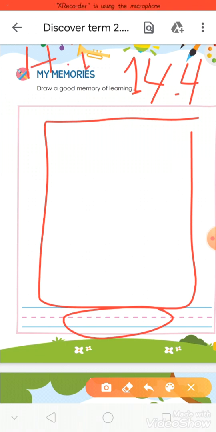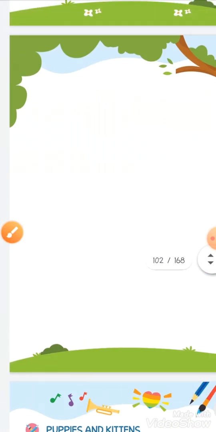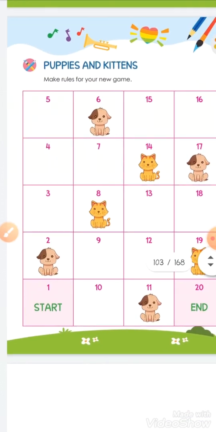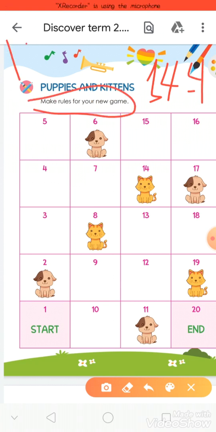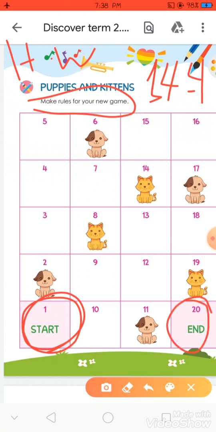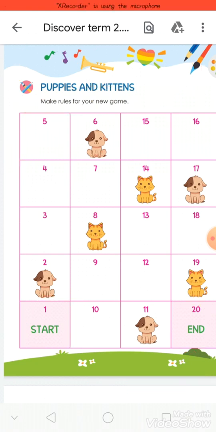Now the second page. This is a game. You will make the rules of the game. We will start from number 1 and we will end on number 20. Now you will draw the dog or cat, and you will use the dice. We will use the dice, and you will put the rules of the game.